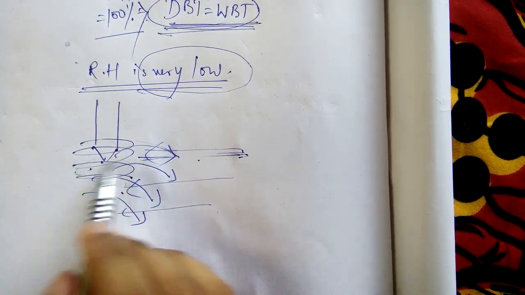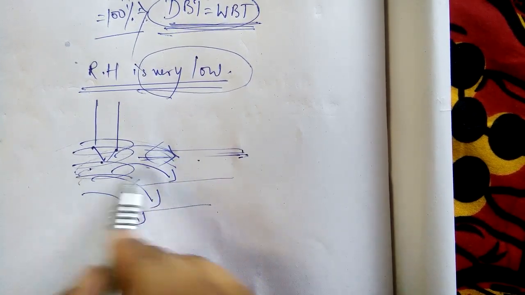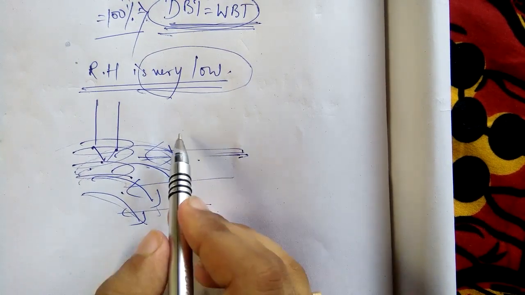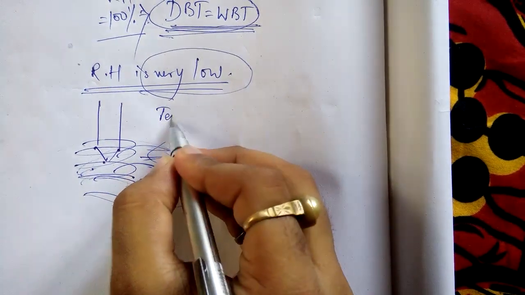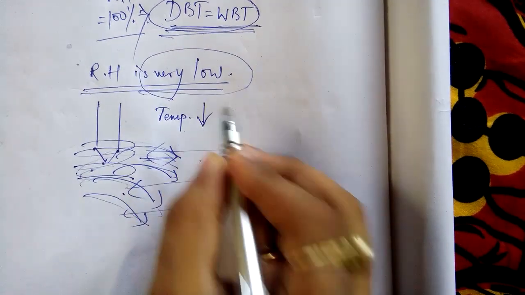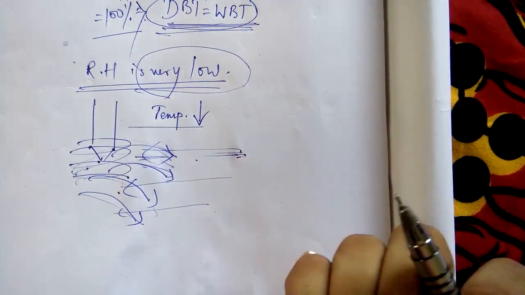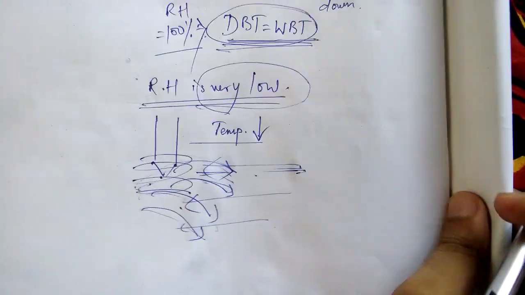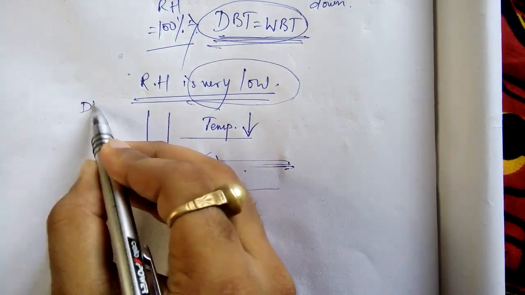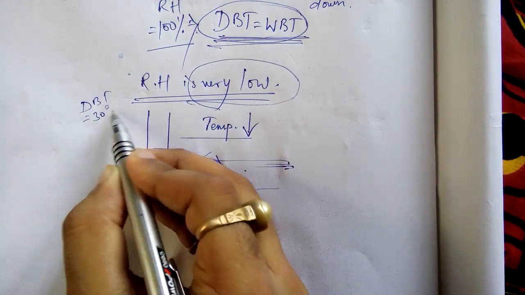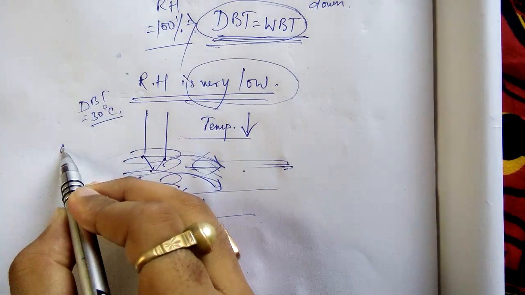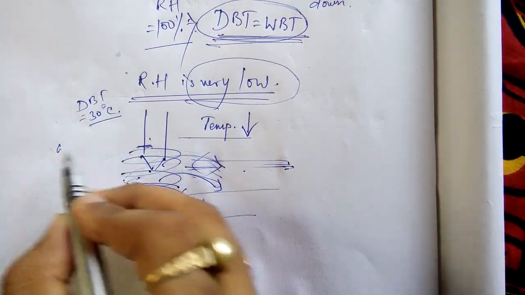When air is absorbing more moisture, its temperature goes down, because it is cooling down by absorbing moisture. Now, suppose today's DBT was 30 degrees Celsius, same as the previous example. Now the WBT will be very less.